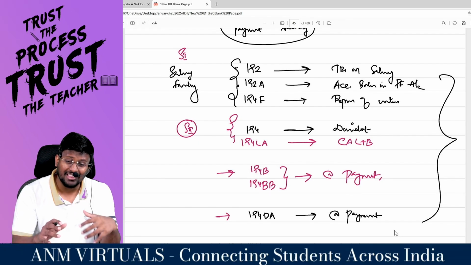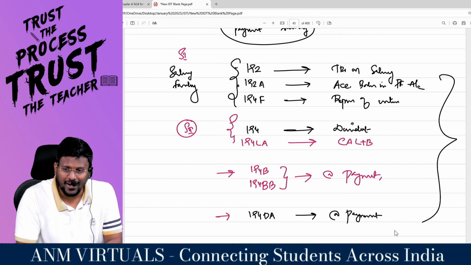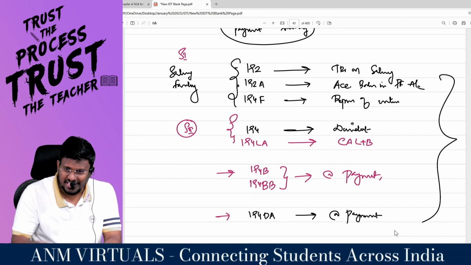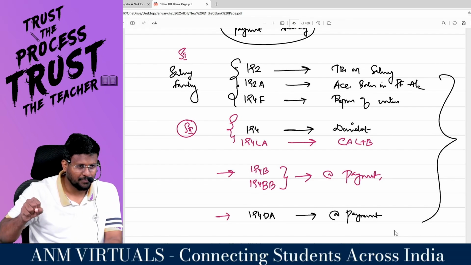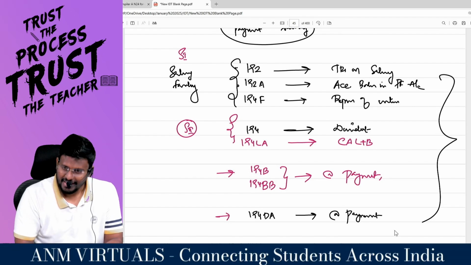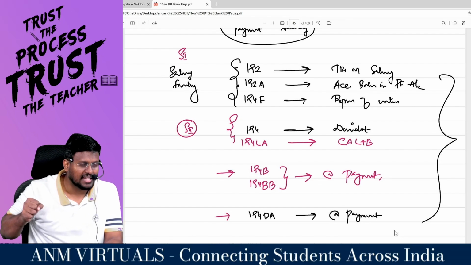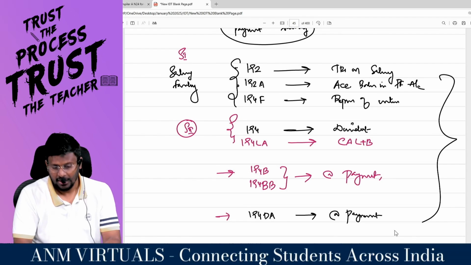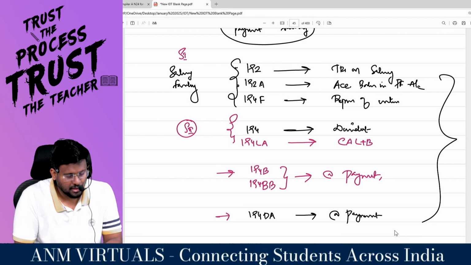Now we are moving into the next section. 194, which is dividend. The fifth section. 194LA, the fifth section. Again, what family? Payment family. Hello sir. The next one, which family?